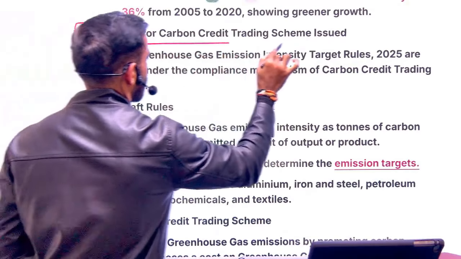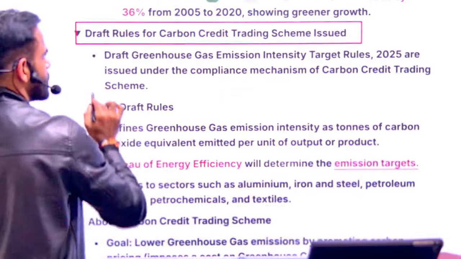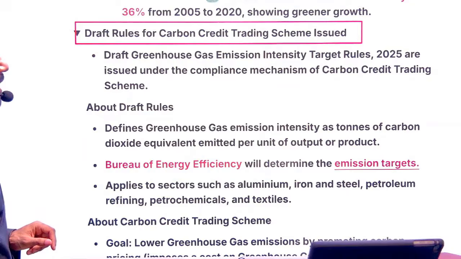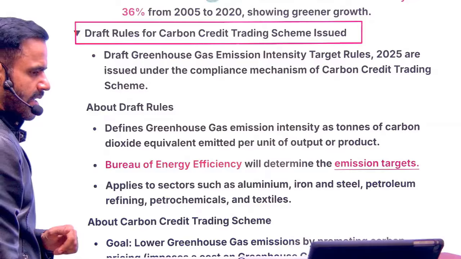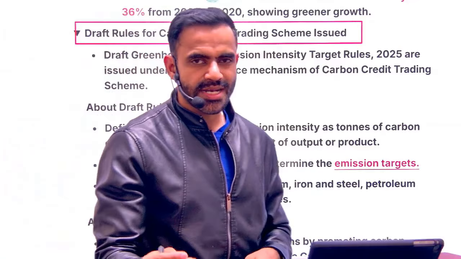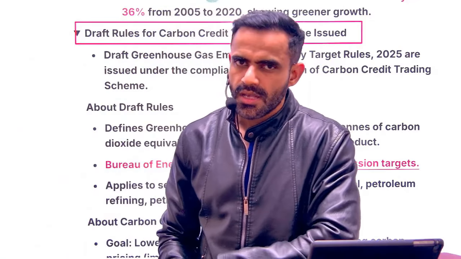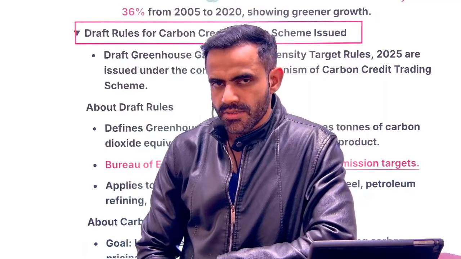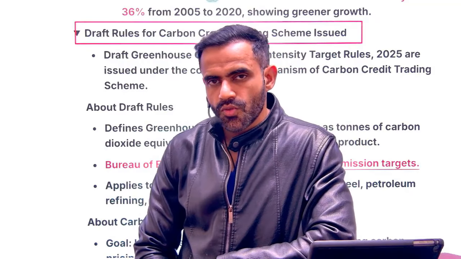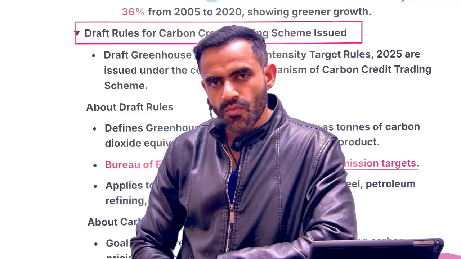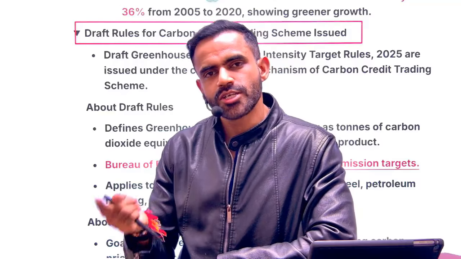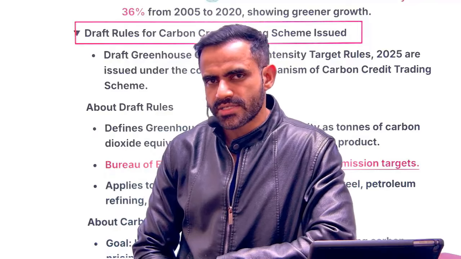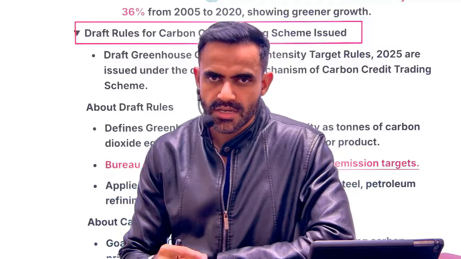Next is related to the draft rule for the carbon credit trading scheme. Now, what is this carbon credit trading scheme? In a very simple sense, let's say you are allowed to emit 10 units of carbon, but you emitted only 8. So you can sell the remaining 2. Who is going to buy? Someone who was allowed to emit 10 but emitted 12. So they need to buy 2 extra. That is the concept of carbon trading.